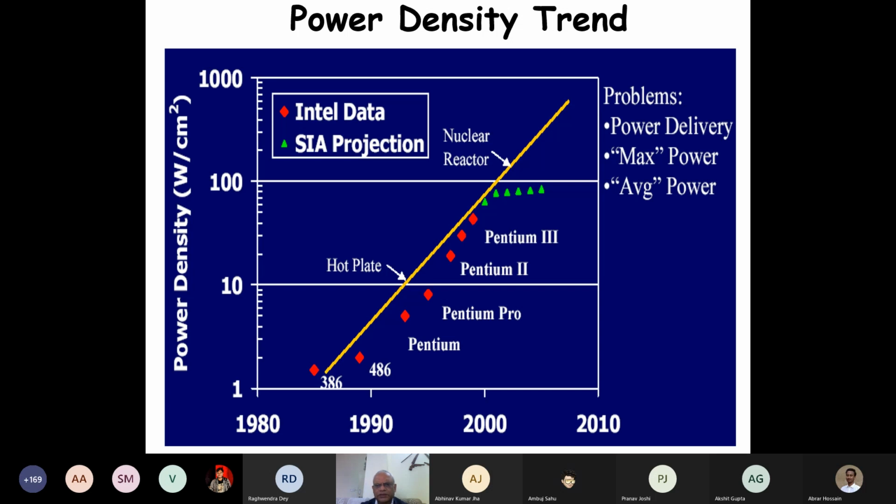We are reducing the frequency of operation, and each chip is now having multiple processors called multi-core processors, where the different cores are not switched on until required, and they're switched off as soon as not required, and so on.